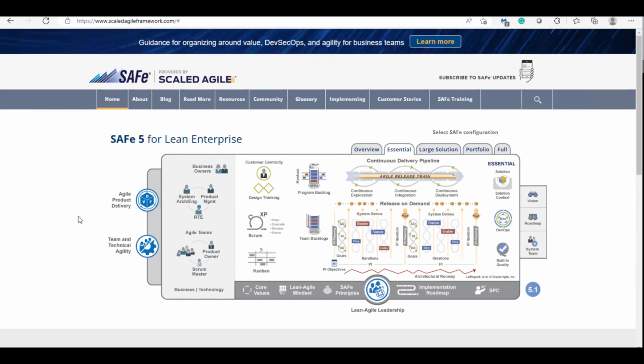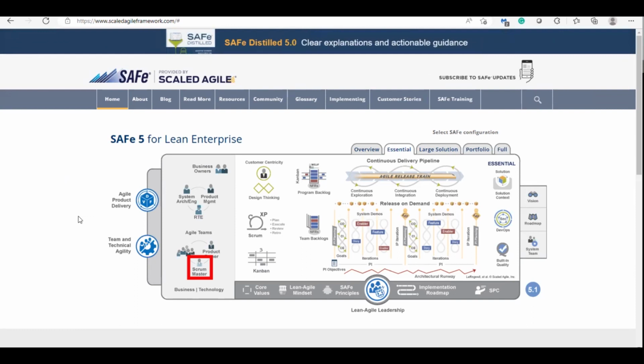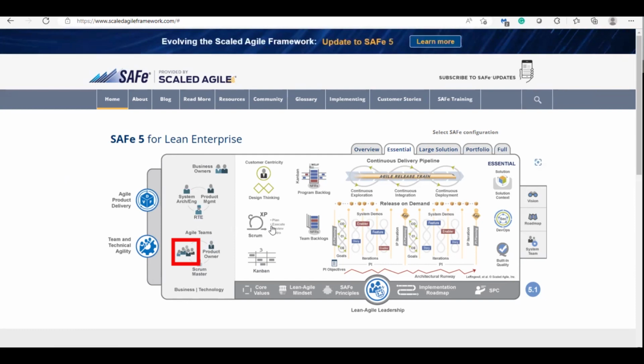In this Scrum team, we call it an agile team. In this team, we have one Scrum Master, we have one Product Owner, we have one development team. Development team means including testers. This whole team can perform Scrum. They will do XP. They will do Kanban. So I'm not talking about scaled agile. I'm talking about the normal agile.